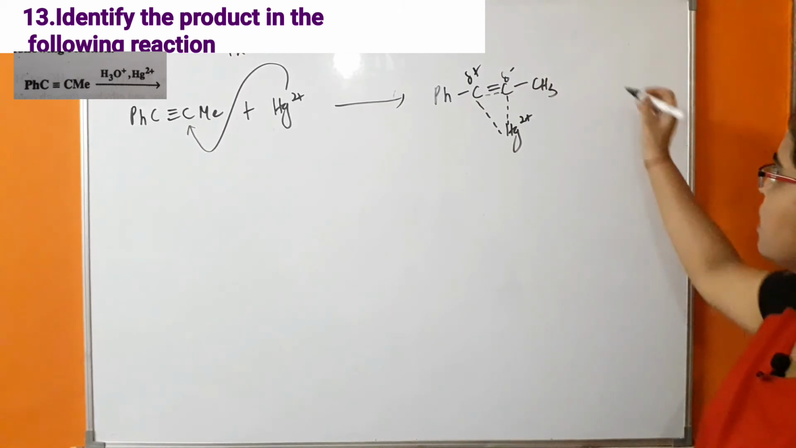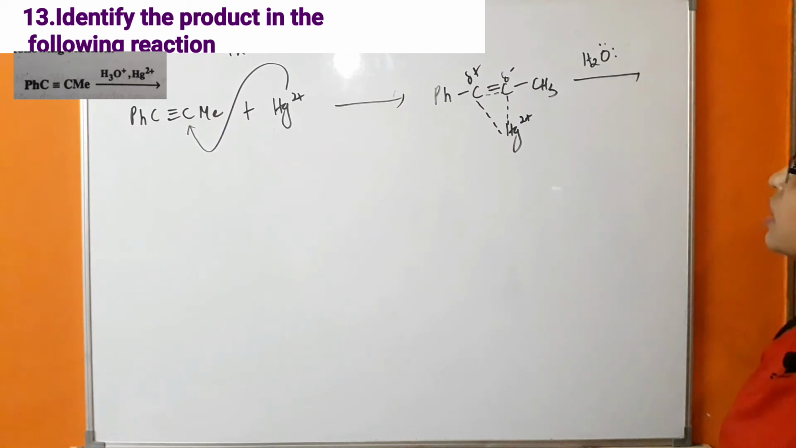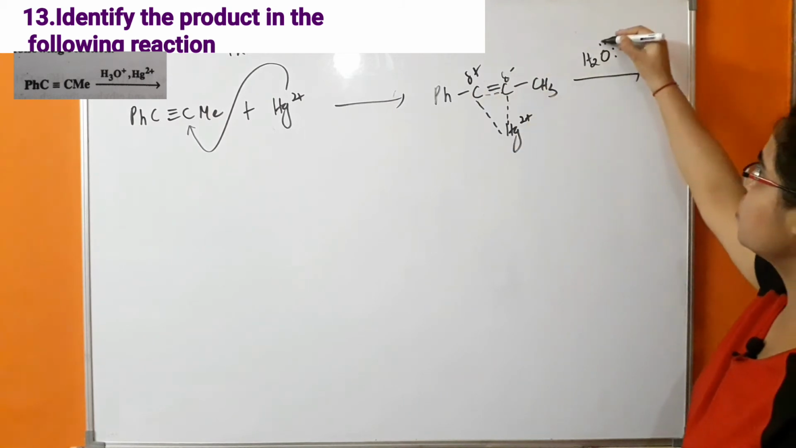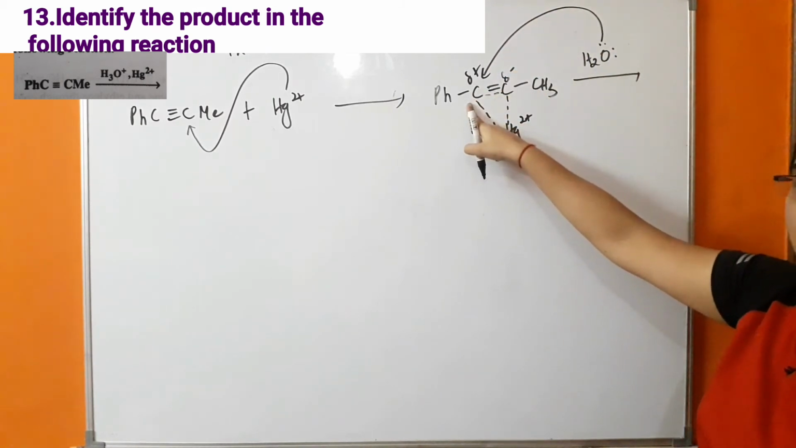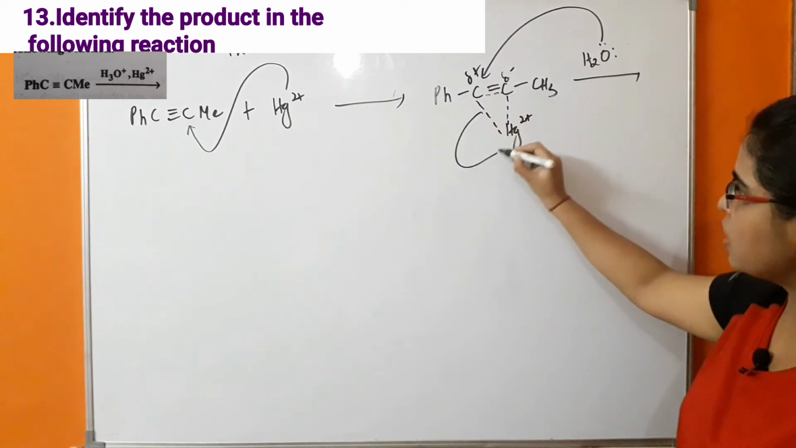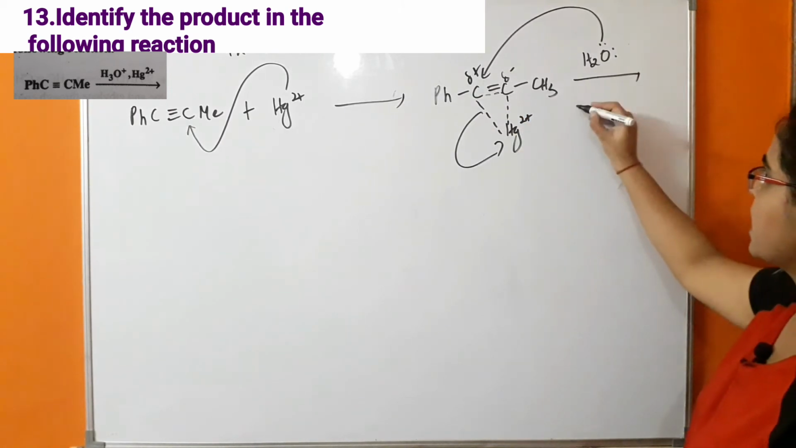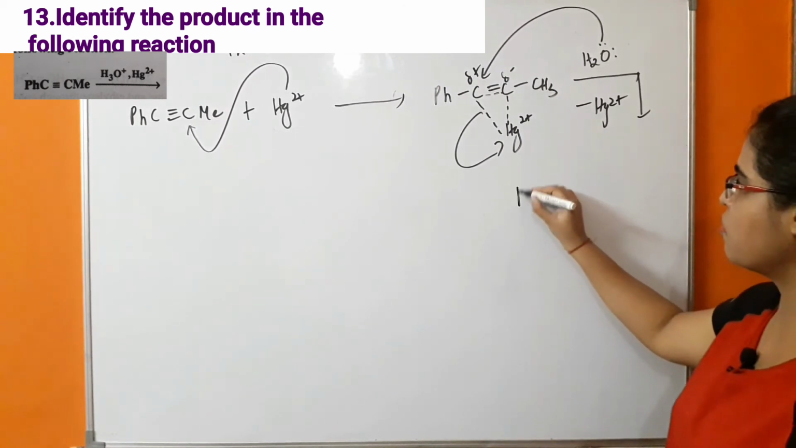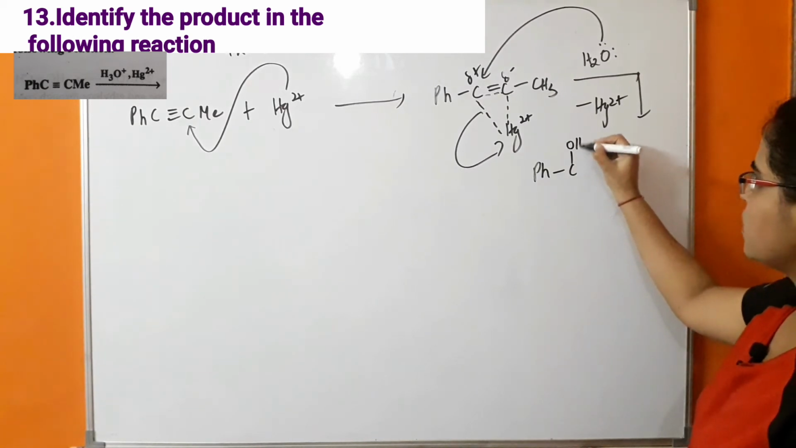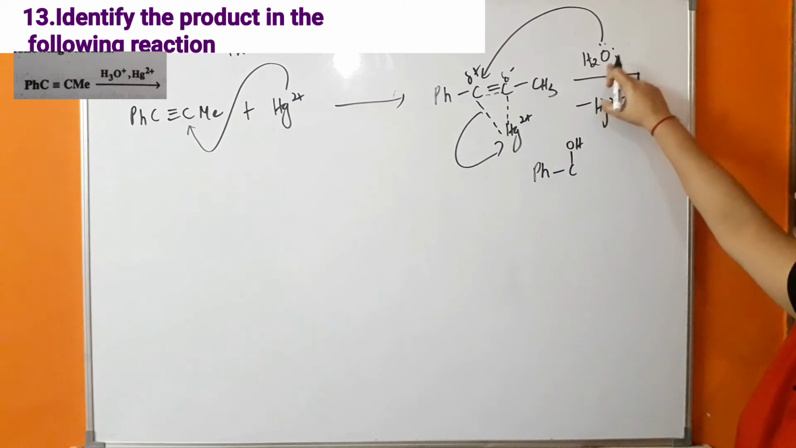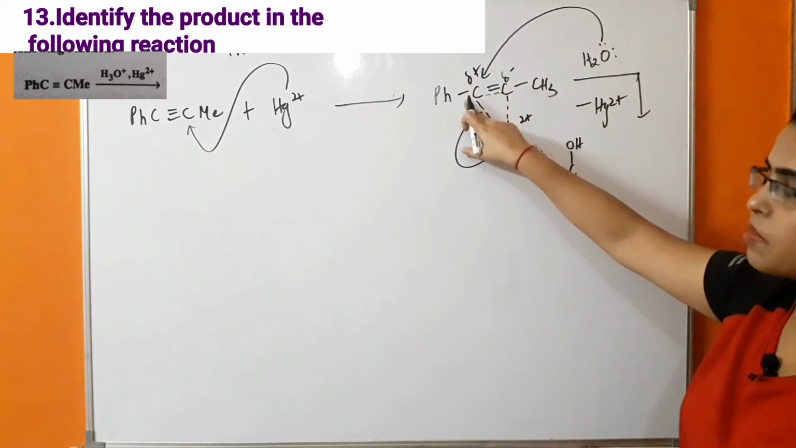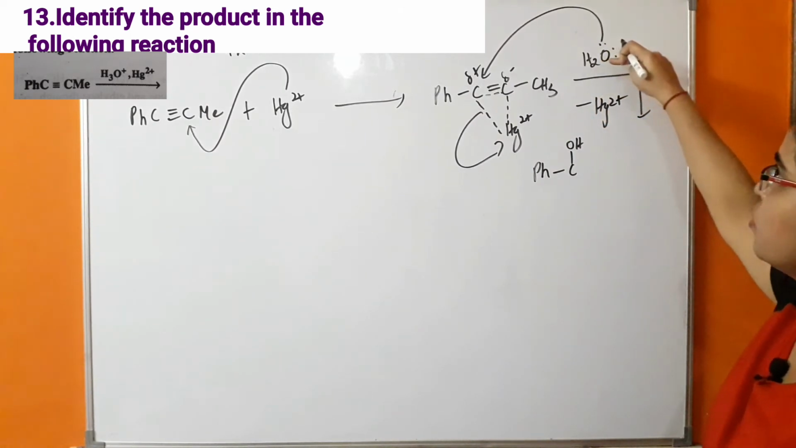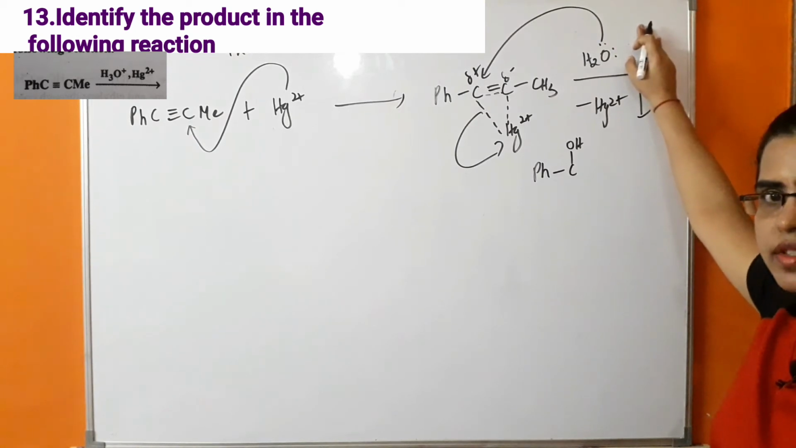So further, what is happening in the presence of H2O? Further, H2O will attack on this carbon which is having electron deficiency. So this lone pair of electrons will attack on this carbon and there will be removal of this Hg2+. It means Hg2+ will be removed. So further there will be formation of PhC-OH, because this oxygen will be having positive charge when it is attacking on this carbon, due to which there will be removal of H+ from this OH2, because positive charge on oxygen is unstable.